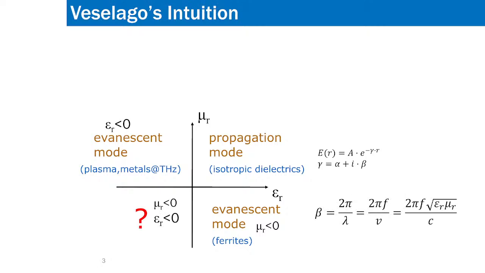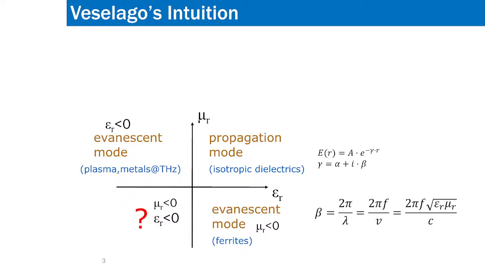Now looking at this, the Russian physicist Veselago thought, what will happen if we are in the third quadrant? In the third quadrant, both mu r and epsilon r are negative. If both of these are negative, what is going to happen? If we have such a medium, whether there will be propagation or non-propagation, or attenuation.